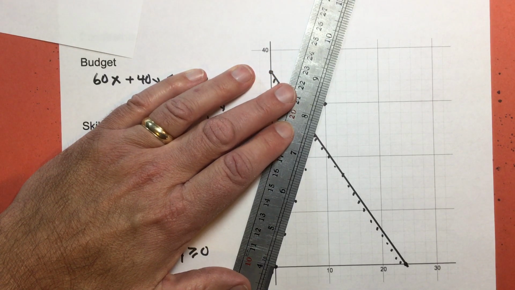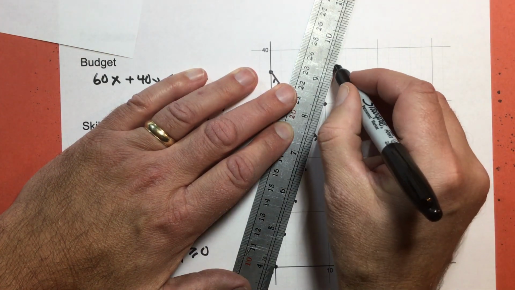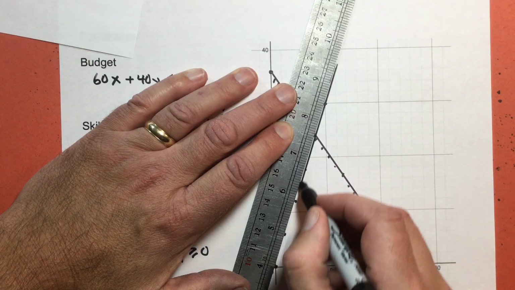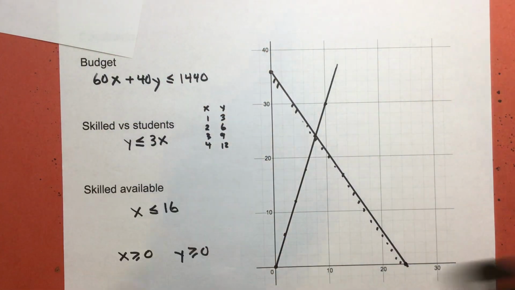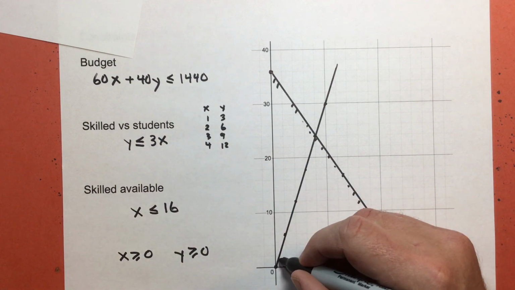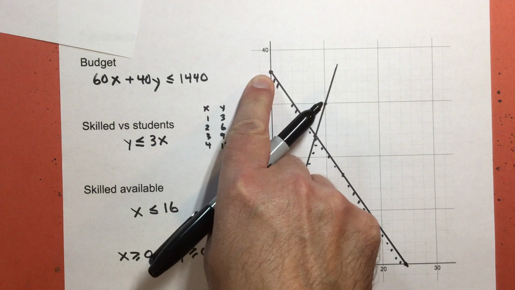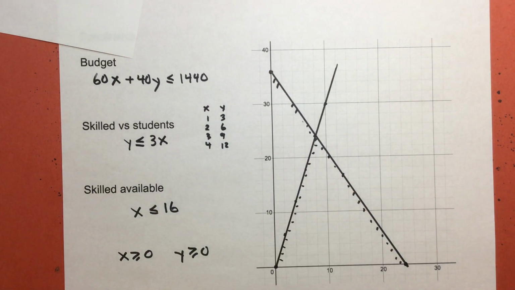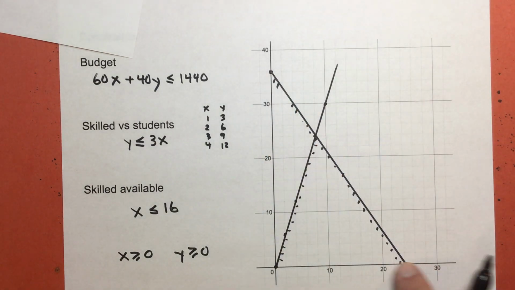And in this case, I'm using the slope intercept method. So I was able to graph by starting with the y-intercept, and then use the slope. So my slope is 3. And this is going to be below that line, so it's going to be below here. So I said earlier that that's not going to make sense because I'm going to end up with all students, and I can't do that. Okay, I have to have this. So that knocked that out. So now I've got this triangle shape.